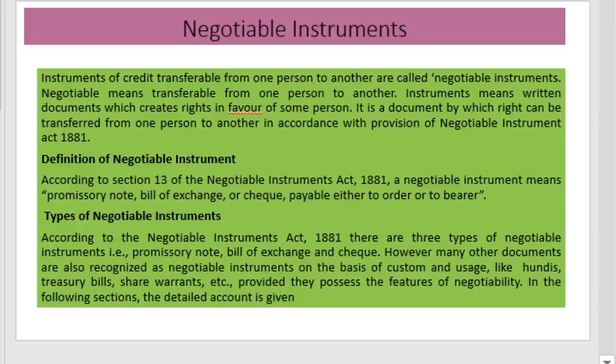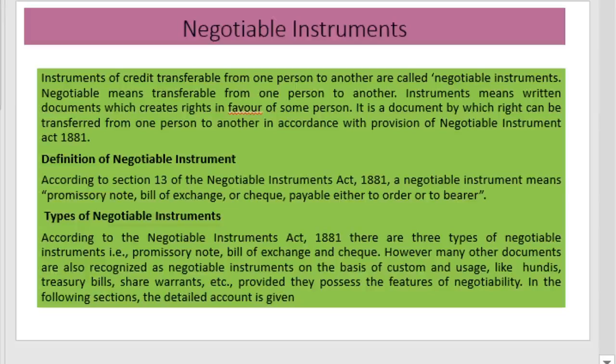For example, a check is a negotiable instrument. When we give a check to another person, we are transferring the right to that person. That type of transfer happens in the case of negotiable instruments, where we can transfer the right to someone else. These types of instruments are known as negotiable instruments. And the definition of negotiable instruments is given here.